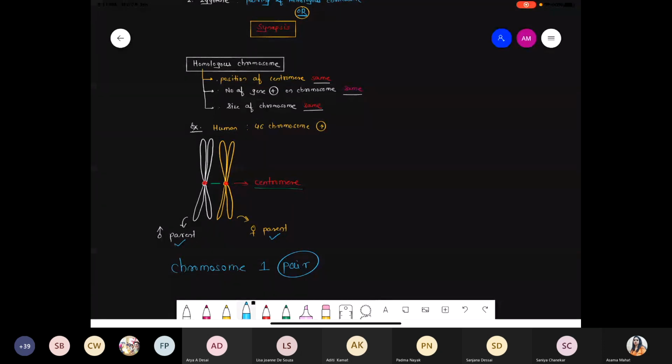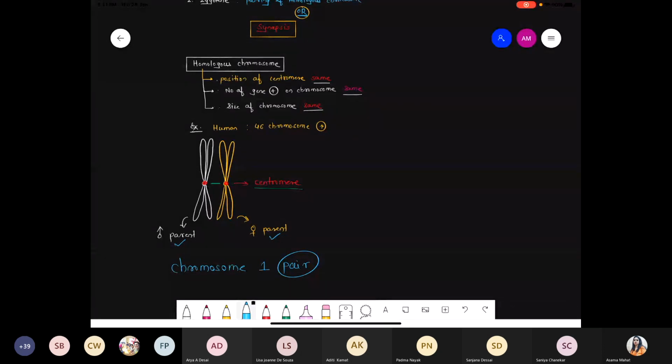4 will pair with 4, 7 pairs with 7. This never happens otherwise. Suppose chromosome number 2 pairs with 20, chromosome number 10 pairs with the 11th. This never happens, because the ones coming from the male and the female parent are the homologous chromosomes.